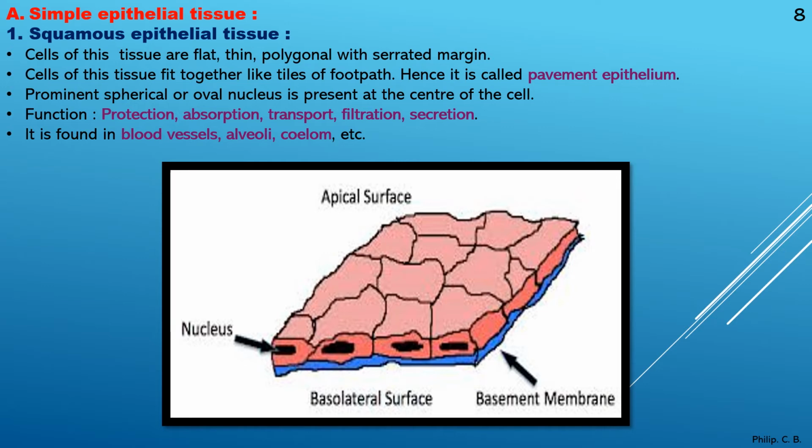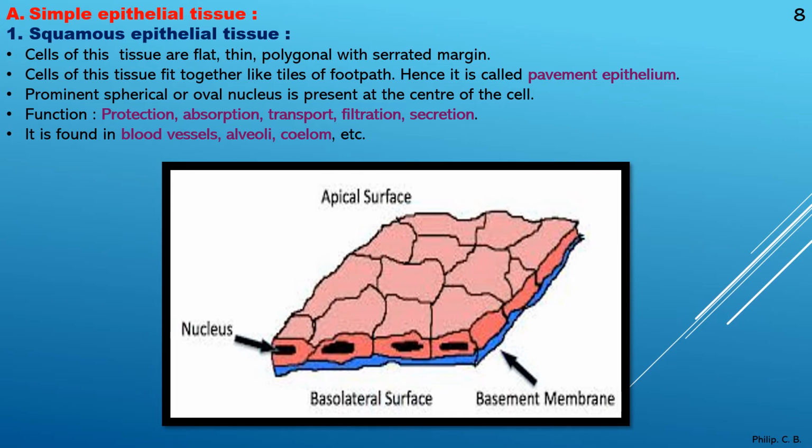Here you can see the basement membrane, so on the basement membrane they put the cemented part, and then on the top they fit in the different tiles which have different shapes, and they exactly fit in without any cement in it, right? Okay, so because of its appearance and how it is arranged, it is also called pavement epithelium, right?